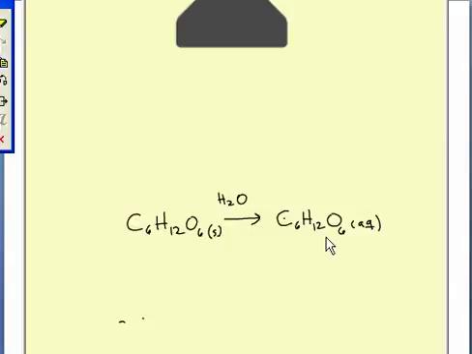Now the difference between ionic and molecular is in molecular, we're not dissociating. The molecules stay the same. What's different between my AQ state and my solid state is in my solid state, each glucose molecule is next to another glucose molecule. But in my aqueous state, each glucose molecule is completely surrounded by water. It looks like it's in the liquid state, but it's not a pure liquid. It is an aqueous solution with mostly water.